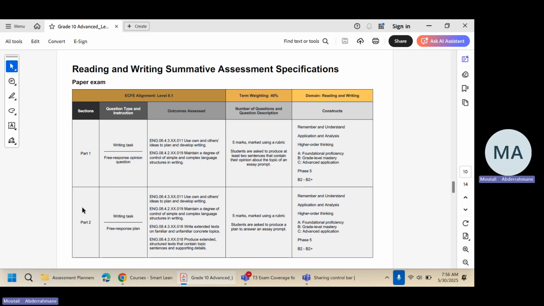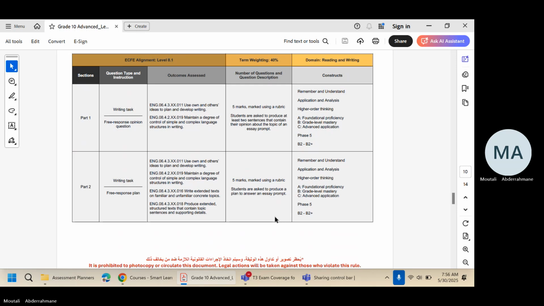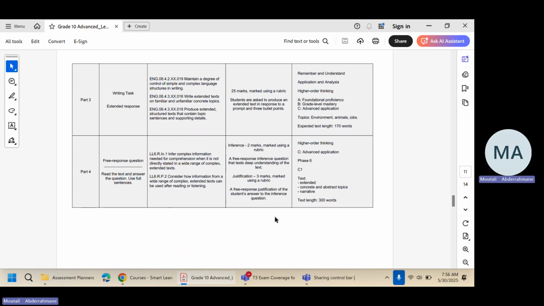The second part of writing is where you are asked to write a plan for your essay. You don't write a full essay here, you only write a plan. That plan could be a mind map, or could be an outline, or could take any form of plans you have been trained to use. So you write a plan and you get 5 marks. Okay. So let's look at part 3. Part 3 of the exam is the essay itself, writing the essay itself.